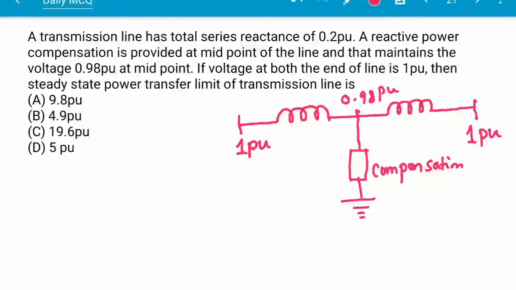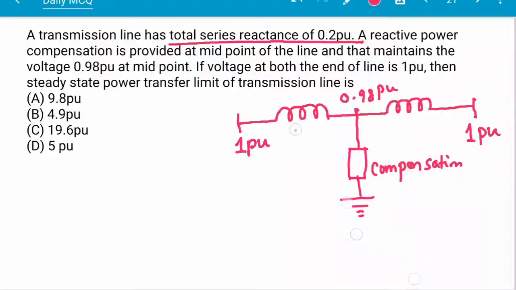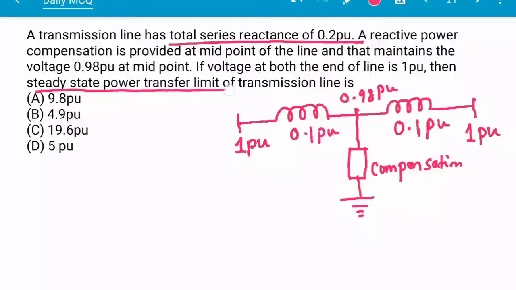Another thing given here is that the total series reactance of the line is 0.2 per unit. So for half of the line this will be 0.1 per unit, and for the other half this will be 0.1 per unit. These are the two parts here. This is the main thing, and the question is asking for the steady state power transfer limit.